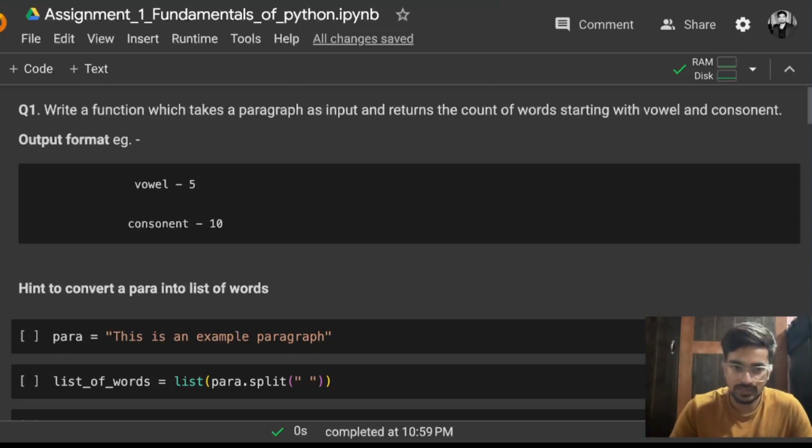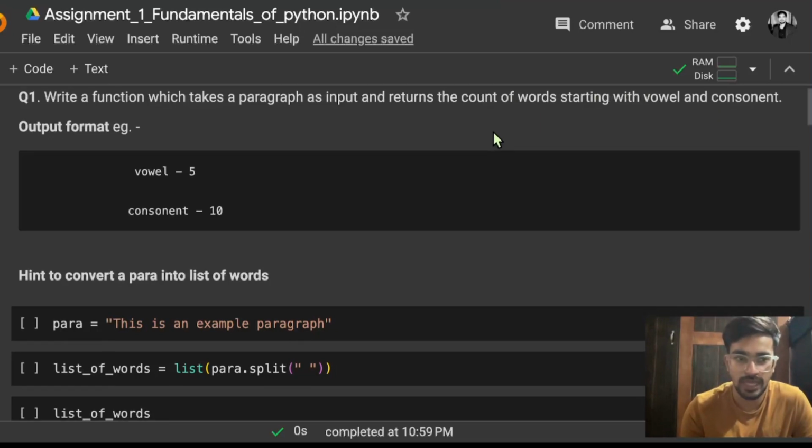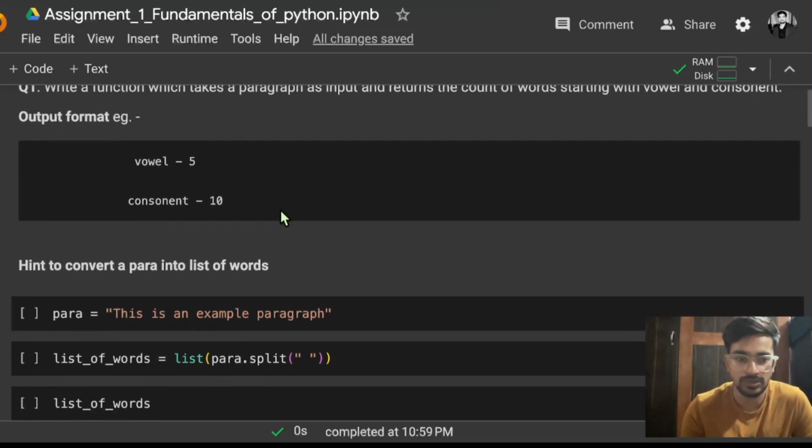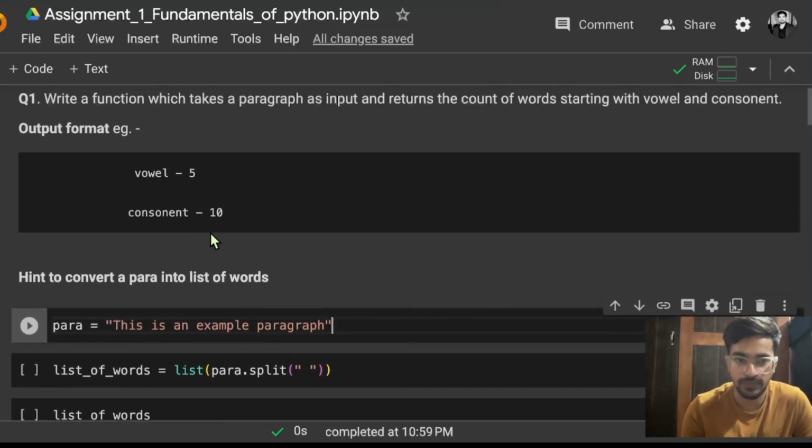So let's start the discussion of the solutions of the assignment that I have given. So the first question was, write a function which takes a paragraph as input and returns the count of words starting with vowels and consonants, and the output format is the vowel and the count of the vowel, then consonant and the count of the consonant. So let's say for example, this paragraph is an example. Let's say this is the example which I am giving. This is just a paragraph which we will give as an input to the function which we will define.